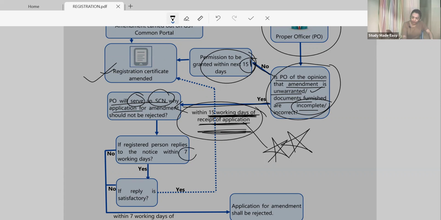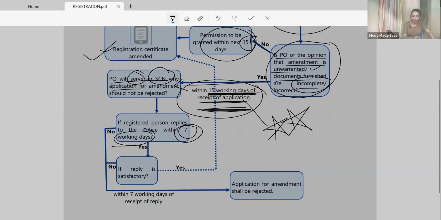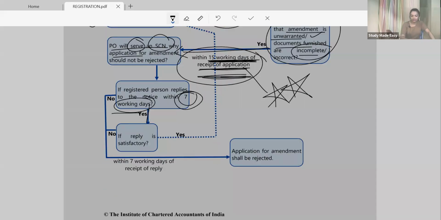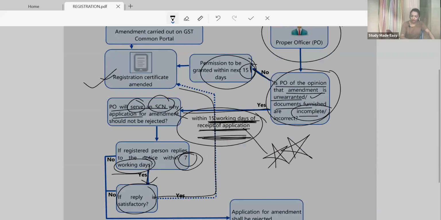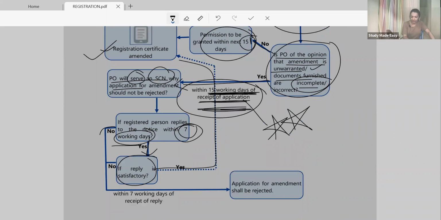Now you have to reply again within 7 working days. Are you getting it? It's all about where to apply working days and where to apply only days. If he is satisfied with the clarification, he will give you registration. If he is not satisfied, then again within 7 working days he will reject your application.